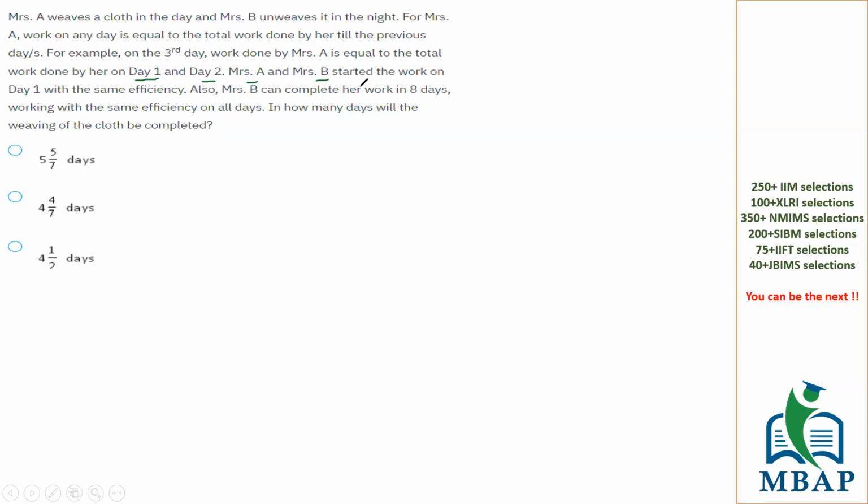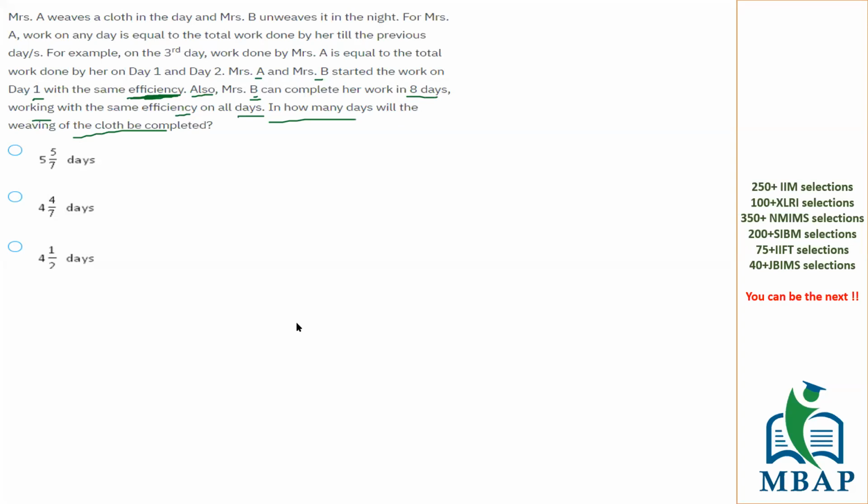Mrs. A and Mrs. B started the work on day 1 with the same efficiency. Also, Mrs. B can complete the work in 8 days, working with the same efficiency on all the days. In how many days will the weaving of the cloth be completed?